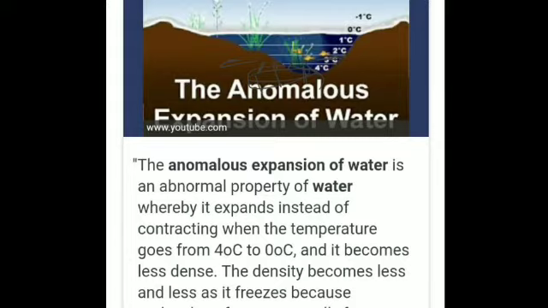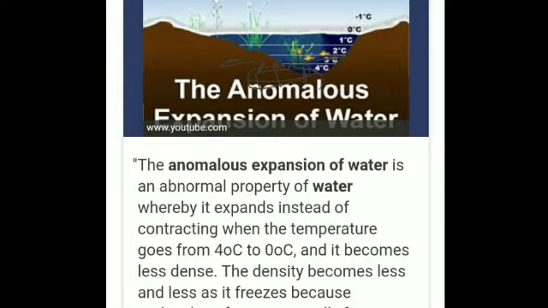And how this is happening, I have shown you with the help of a video. That is, in cold countries, in winters, when the temperature is below 0 degrees Celsius, the water bodies freeze at the top, whereas below the ice, the water remains at 4 degrees Celsius.